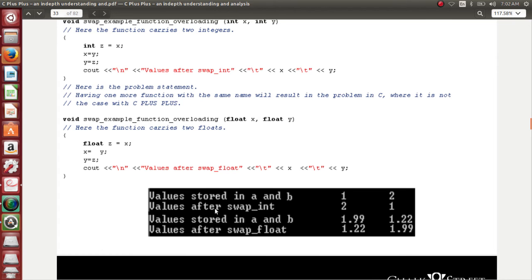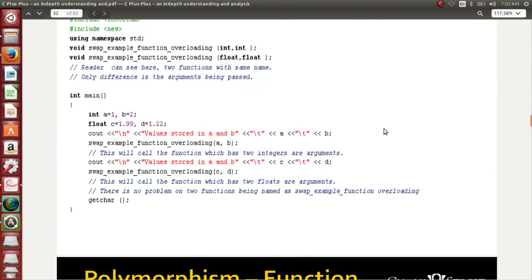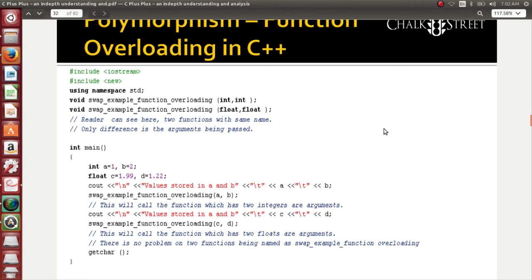I got the result. Values stored in A and B is 1 and 2. Values after swapping integer 2 and 1. Values stored in A and B is 1.99 and 1.22. Values after swapping float 1.22 and 1.99. So what do you understand from this? C++ compiler is brilliant enough to just call the correct function, not based on the name. It is based on the arguments that are passed.